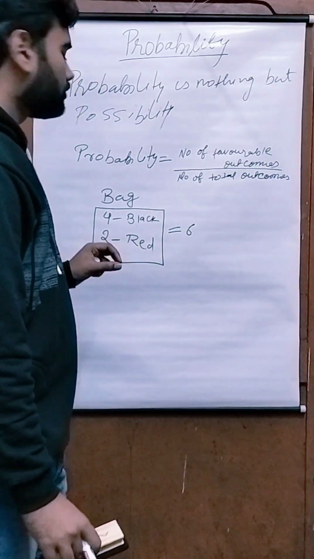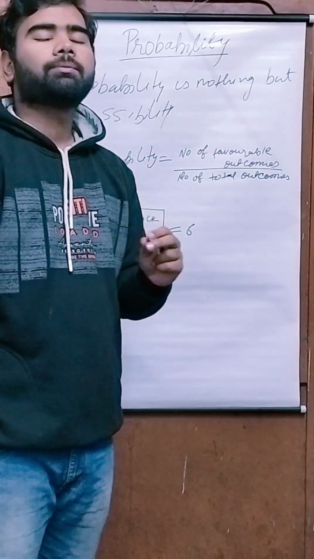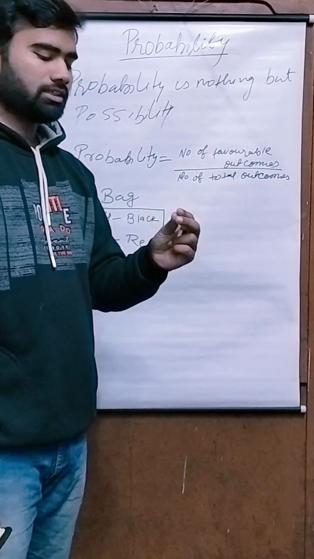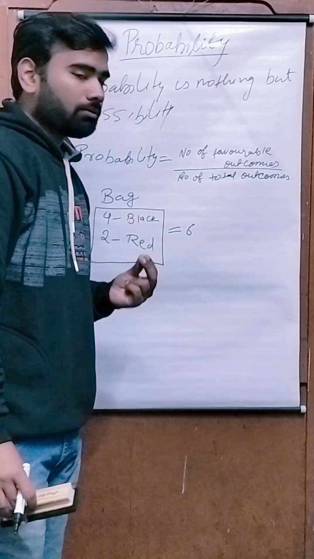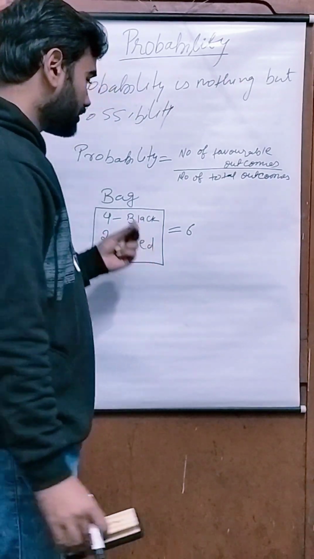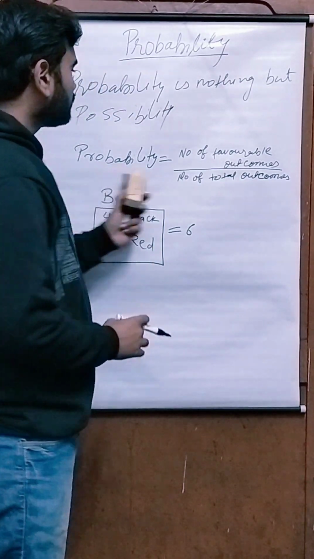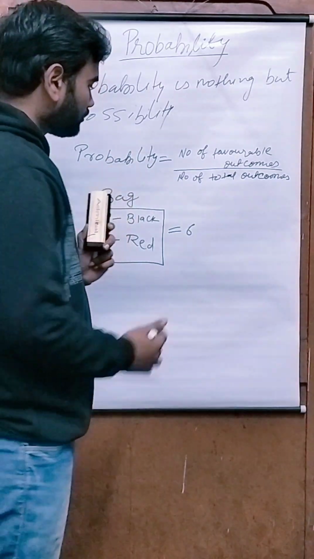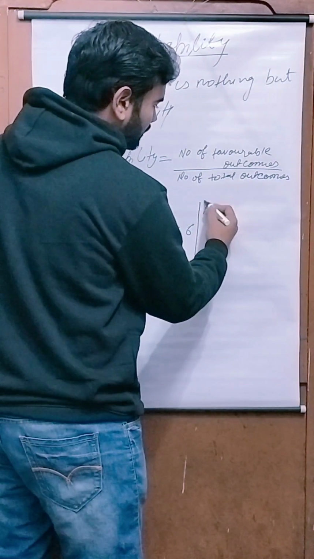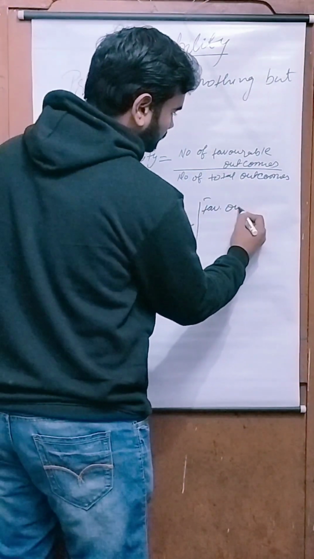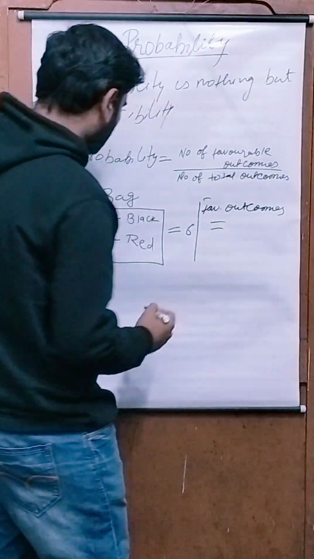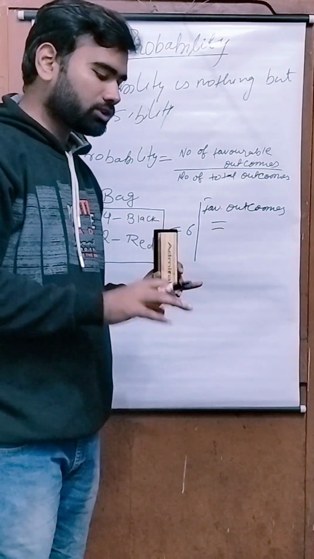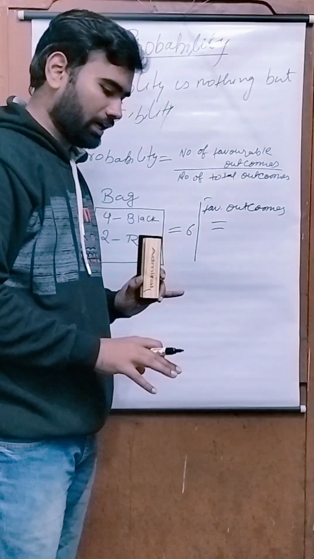You don't know which ball will come up, either red or black, but it is asked what is the probability that you will get a red ball in your hand. Let's find out the probability. According to this formula, we can see what the favorable outcomes are. There are two favorable outcomes, meaning there are two chances that you get a red ball in your hand.